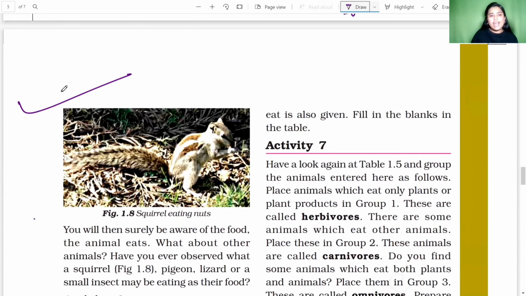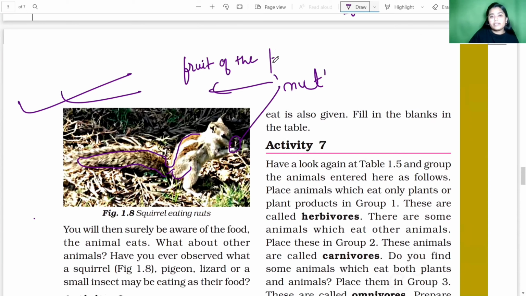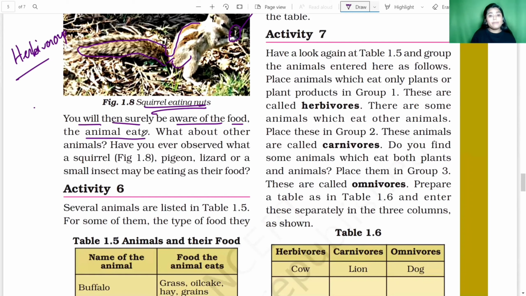Clear? Now we get a nice picture where we can find this nice squirrel with the swishy tail sitting and eating what? Eating a nut. So what is a nut? A nut is actually the fruit of the plant, right? So the squirrel is a herbivorous animal. Okay, clear, students? So the squirrel is eating what? The squirrel is eating nuts.